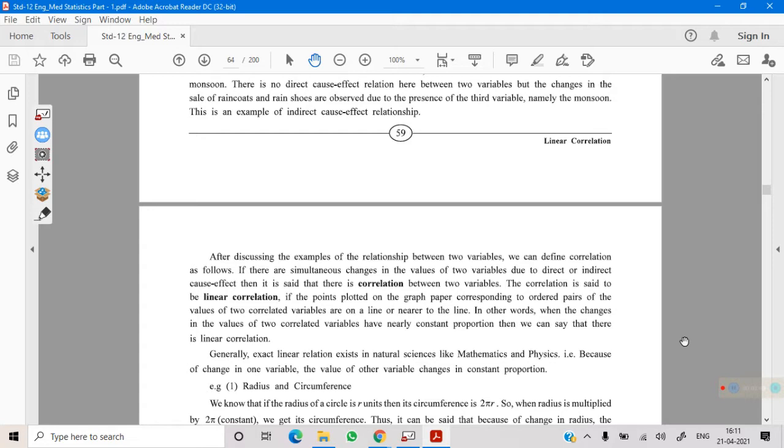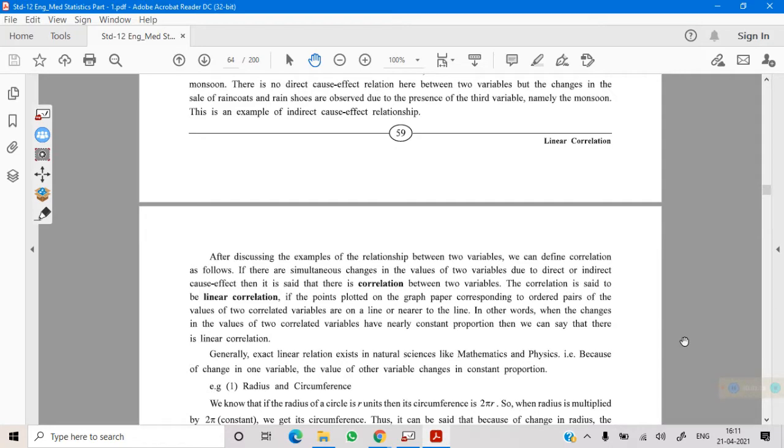But the bottom line is that these two variables must be associated with some sort of cause and effect relationship. So if there are simultaneous changes in the values of two variables due to a direct or indirect cause and effect relationship, then it is called correlation between two variables. This is the meaning or definition of correlation.